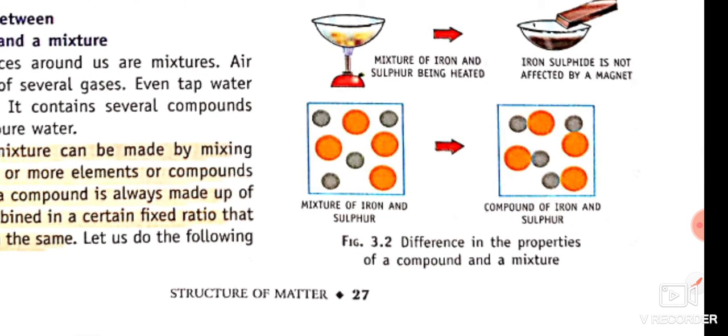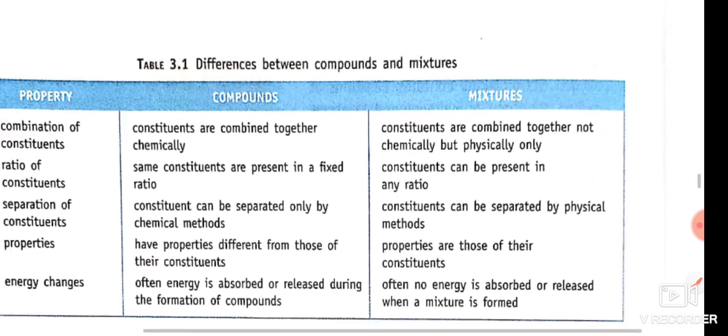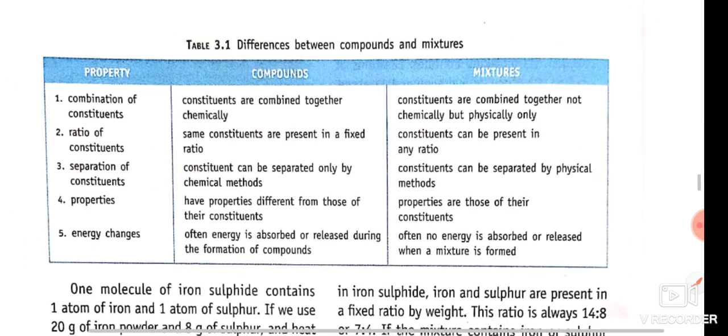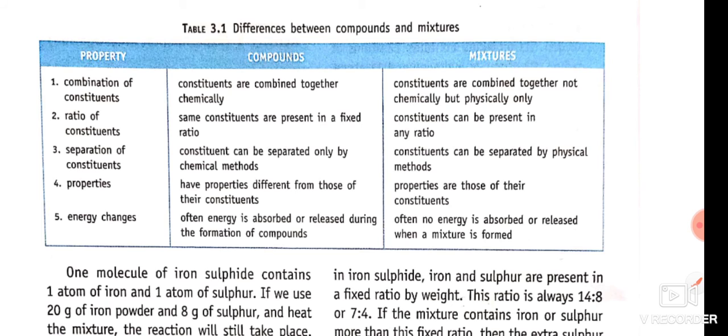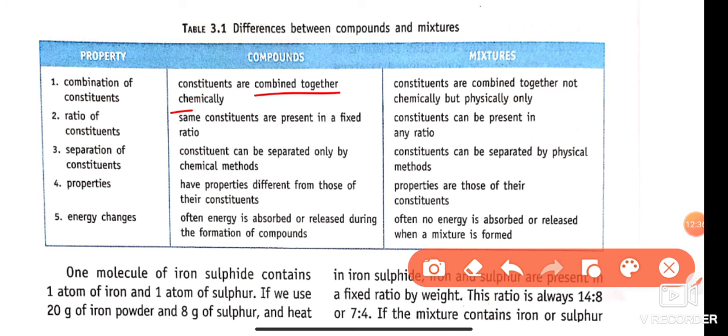Let us differentiate between compound and mixture on the basis of property. First is the combination of the constituents. In a compound, the constituents are combined together chemically. In a mixture, the constituents are combined not chemically but only physically. In a compound, the ratio of constituents is fixed, but in a mixture the constituents can be in any ratio.